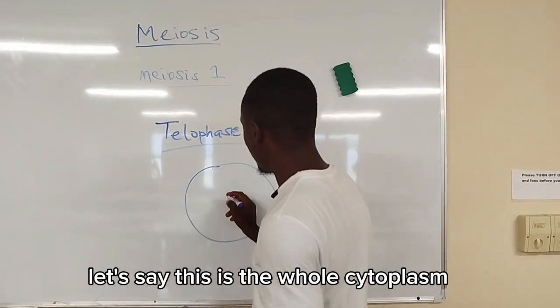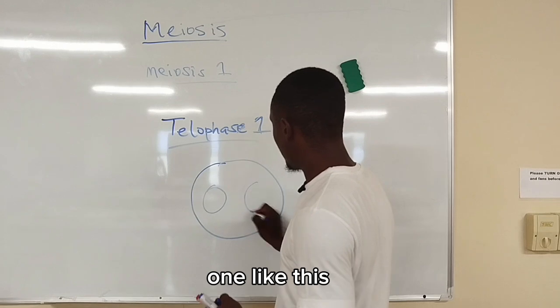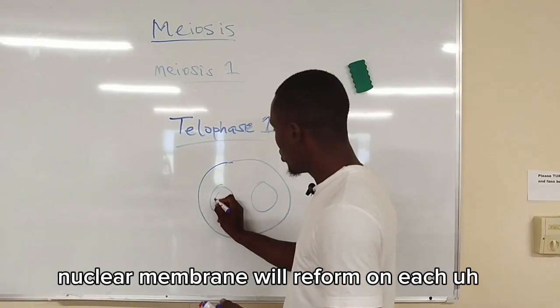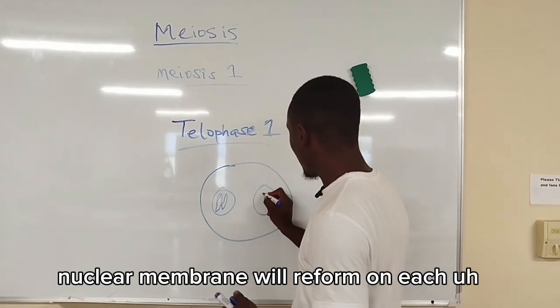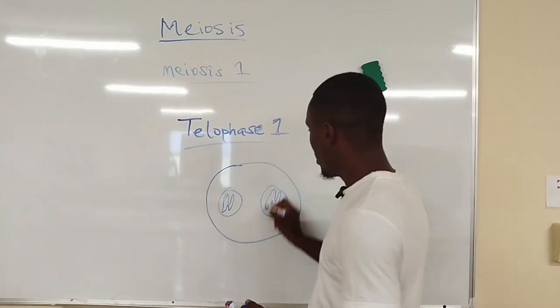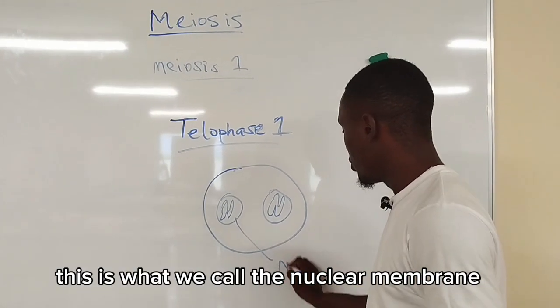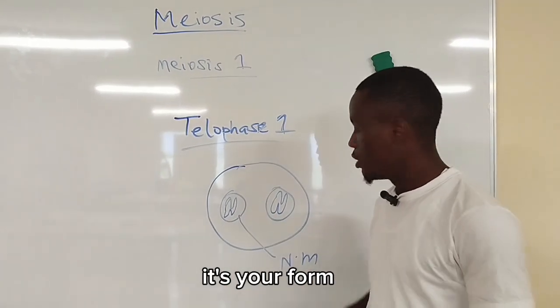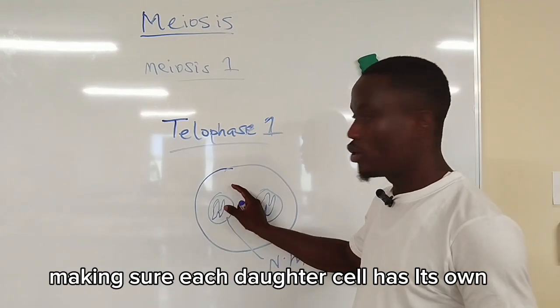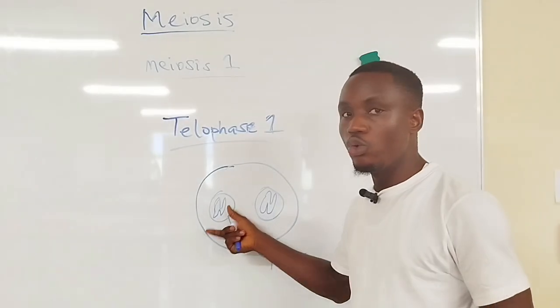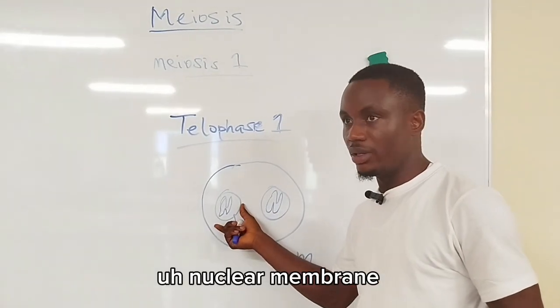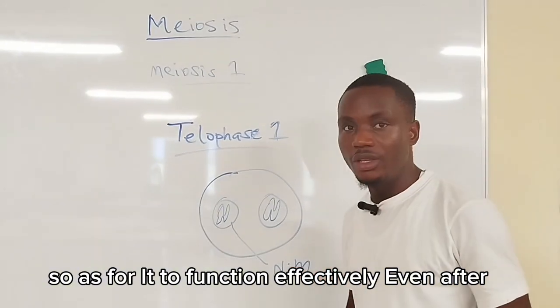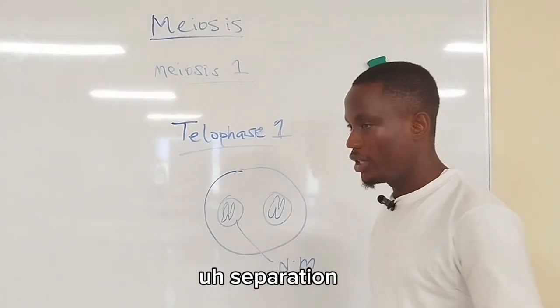Let's say this is the whole cytoplasm, one like this, another one like this. The nuclear membrane will reform for each cell. This is what we call the nuclear membrane. It will reform, making sure each daughter cell has its own nuclear membrane, so as for it to function effectively even after separation.